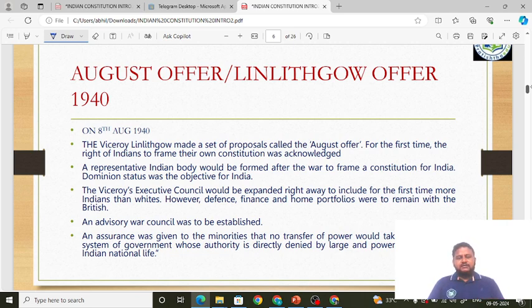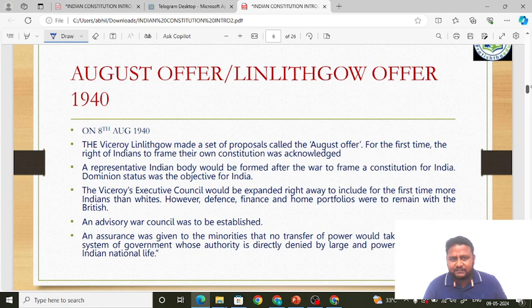The Congress and the Muslim League, like I said, were infuriated by this decision of the British saying that Indians are also going to support the British in the war. So in order to ensure that Indians support the British in the Second World War, they started giving offers. See, suppose I ask a child to go and get something from a shop, he may not get it immediately. So I may have to offer him some tips. I will tell him, in order to bring 2 kgs of rice, I'll give him 10 rupees extra, I'll ask him to buy chocolate. Like that, the British started to give chocolates in various forms. So what are these chocolates?